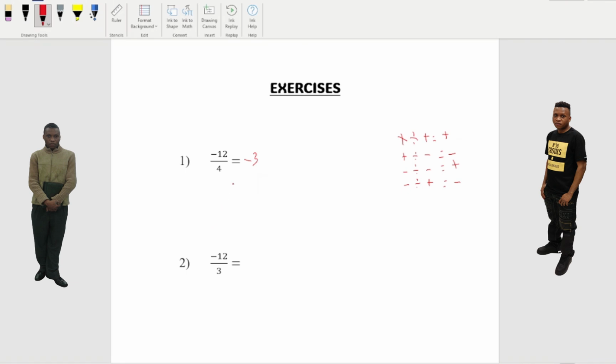Okay. So now same thing. We have minus 12 divide positive 3. Because when you have a positive here, you don't have to write them. But I'm writing like this for you to see. Okay. So we're gonna do the division. 12 divide by 3. So 2 times 3 equals 6. 3 times 3 equals 9. 4 times 3 equals 12.